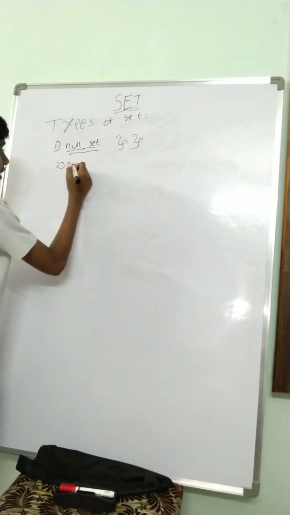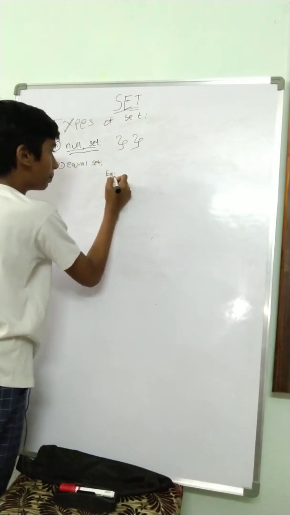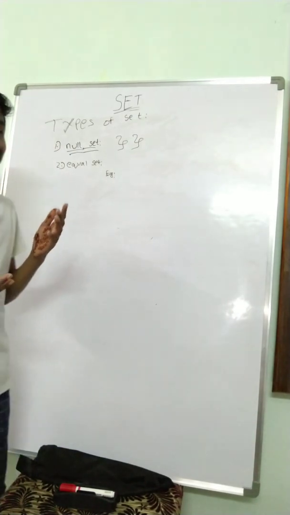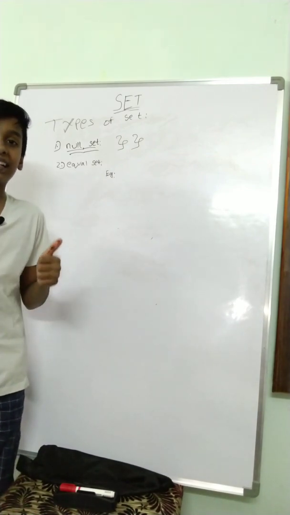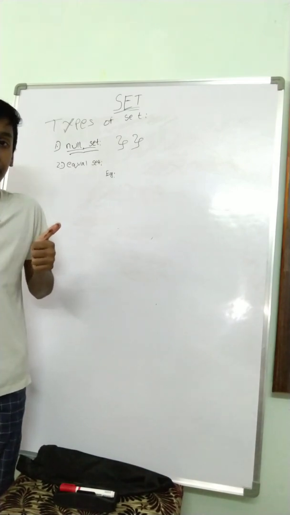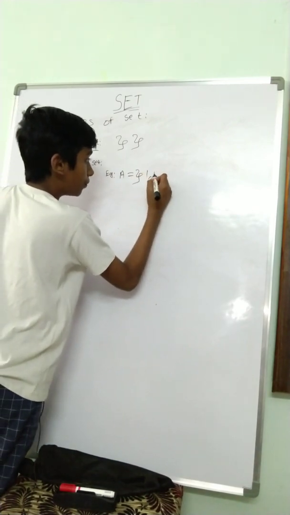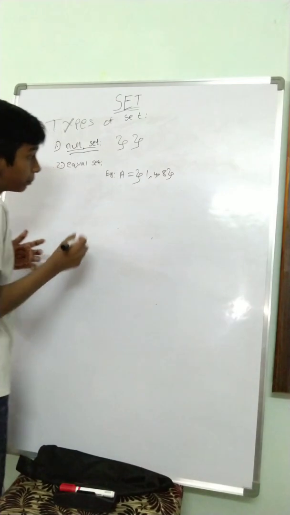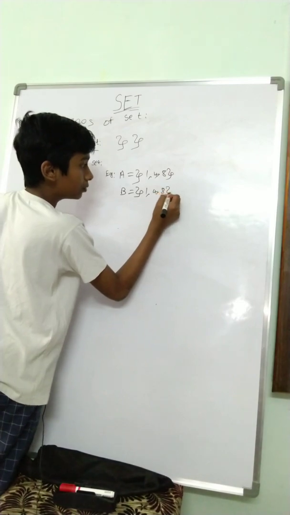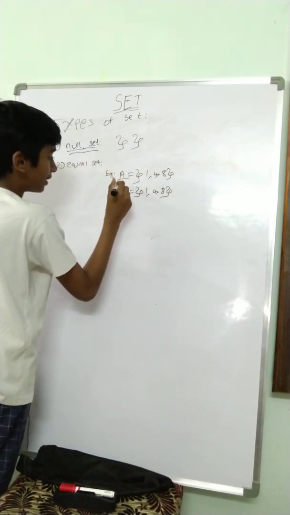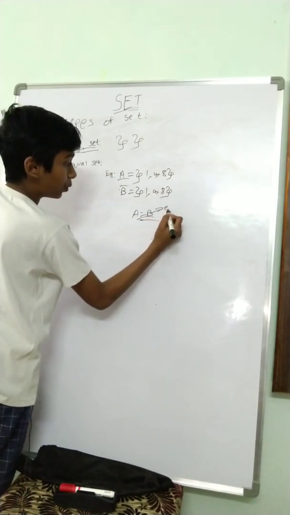And the next one is the equal set. In the equal set, let's take an example. Equal set is nothing but the set A should be equal to set B. That means every element in set A should be there in set B. So let me take A is equal to 1, 4, 8. Let's take random numbers. And then B should also be equal to 1, 4, 8. Then the A set will be equal to the B set. This is the equal set.